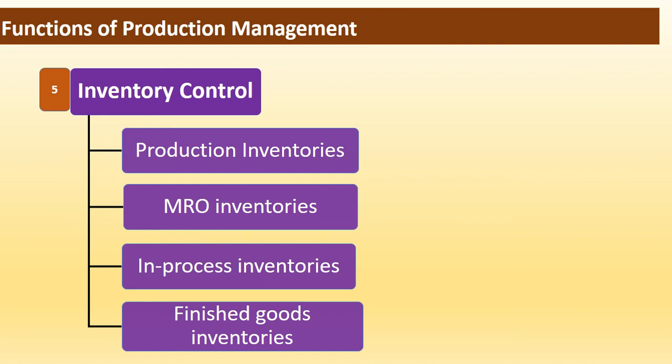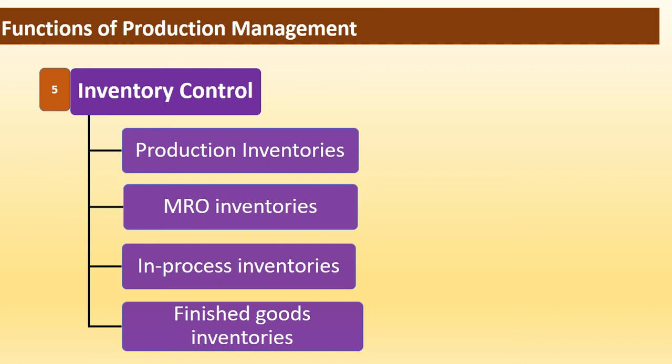First category is production inventory. It includes raw material, parts and components which are used to manufacture the product. So these are the part of the product. Next category is MRO inventories. M means maintenance, R means repair and O means operating supplies.